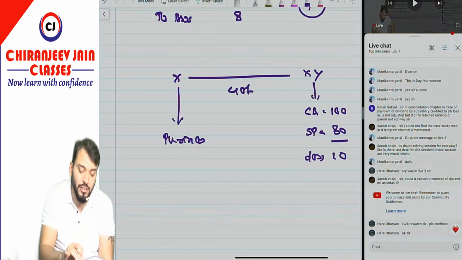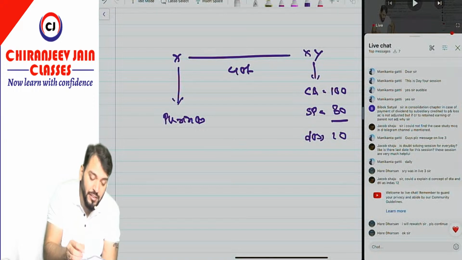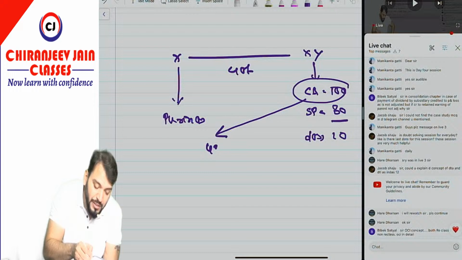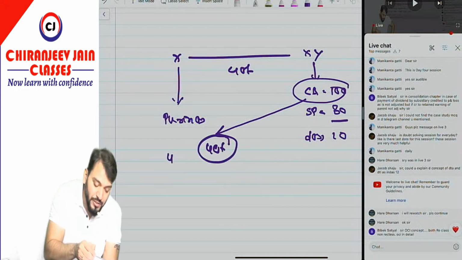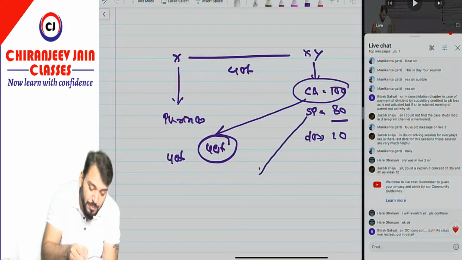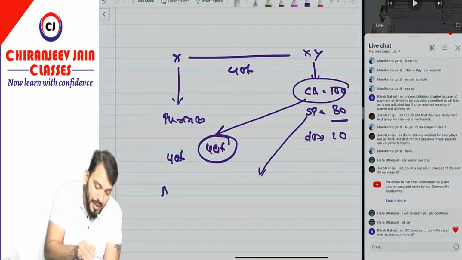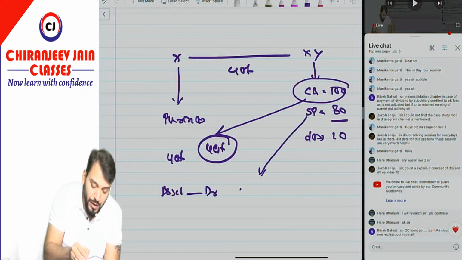Just try to understand, right now out of these 100, already 40% is recorded in the books of X Limited. Now they have purchased the other party's 60% share. So what journal entry will they pass? Asset account debit: 80 into 60%, how much? 48.